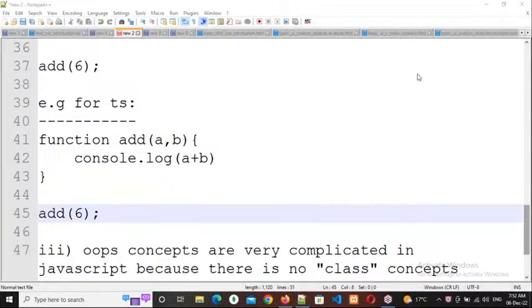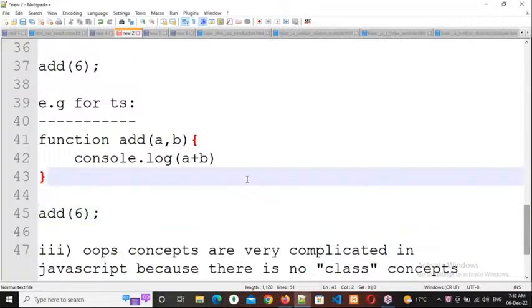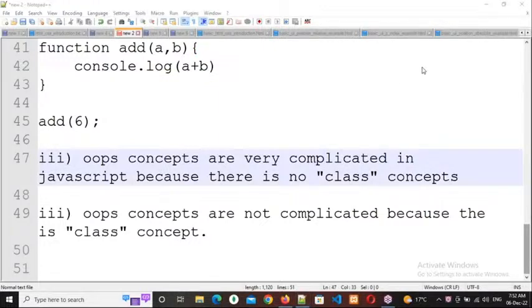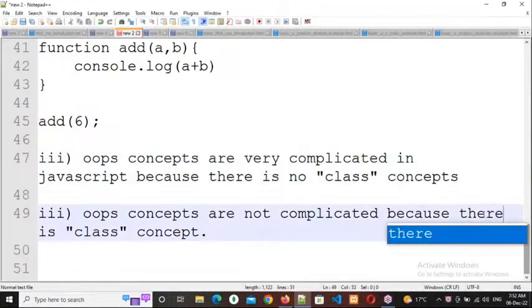Okay, right. Then after the third one, OOP concepts are very, very complicated in JavaScript. Why? Because there is no class concept. But OOP concepts are not complicated in TypeScript, because there is a class concept.